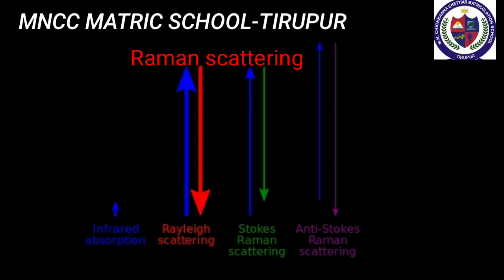The spectral lines having frequency equal to the incident ray frequency are called Rayleigh lines. The spectral lines having frequency other than the incident frequency are called Raman lines. The lines having frequencies lower than the incident frequency are called Stokes lines, and the lines having frequencies higher than the incident frequency are called anti-Stokes lines. You will study more about the Raman effect in your higher classes.